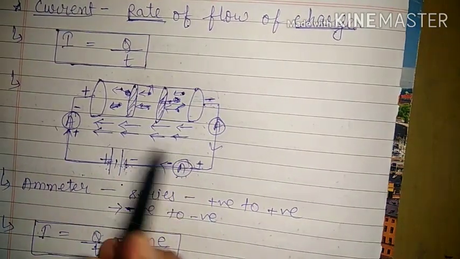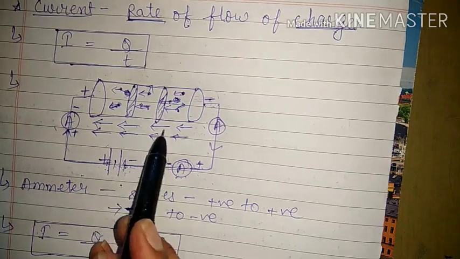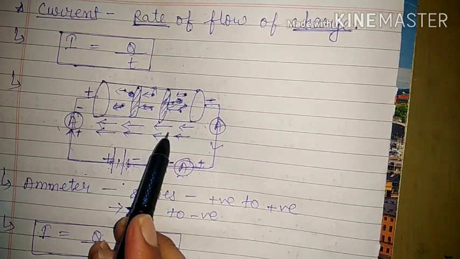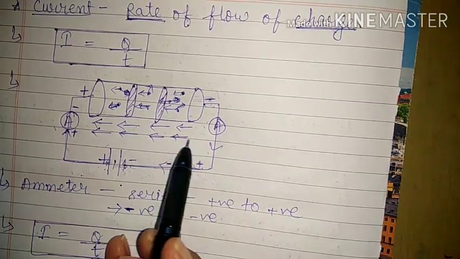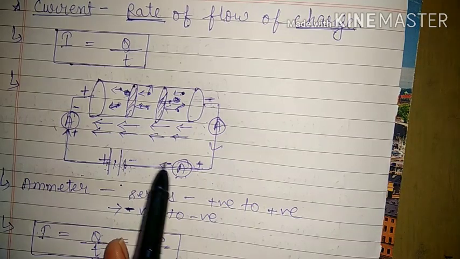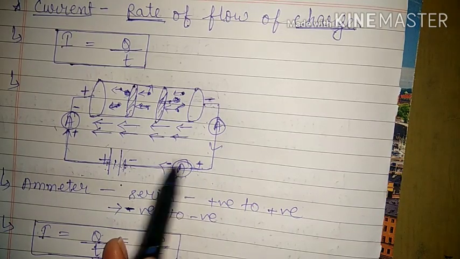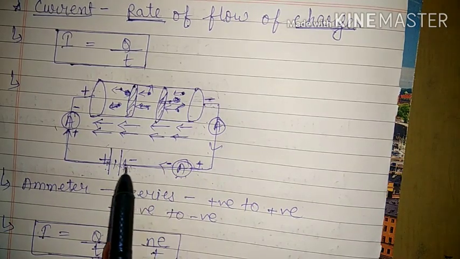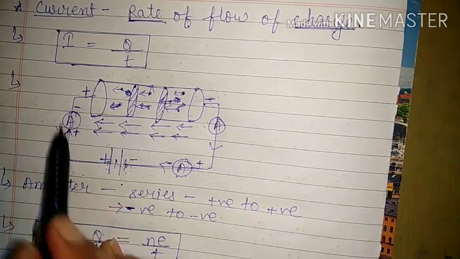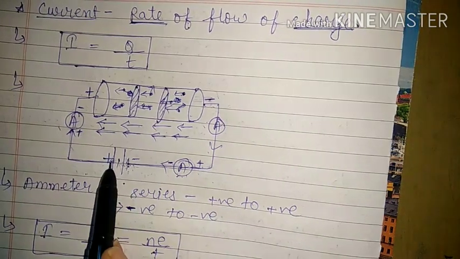But here this whole positive and negative is because of the flow of electrons. So here the direction of flow of electrons is important. Whenever we mention the direction of current, it means that the direction of flow of electrons is opposite to this direction of flow of current.